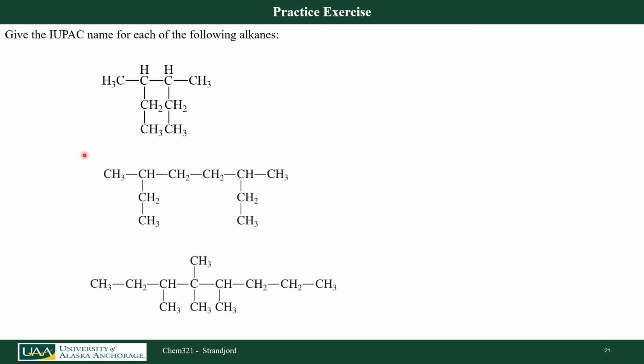Let's do some examples here. Let's see. I'm going to look for my longest continuous carbon chain. 1, 2, 3, 4, 5, 6. This is going to be a hexane. This is going to be a 3,4-dimethylhexane. I could have redrawn that.